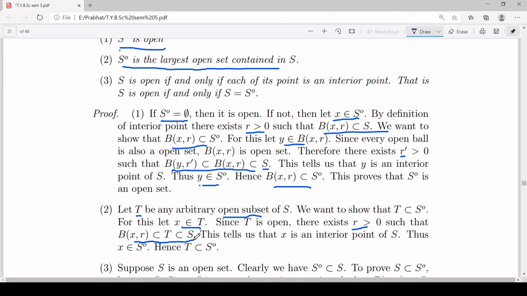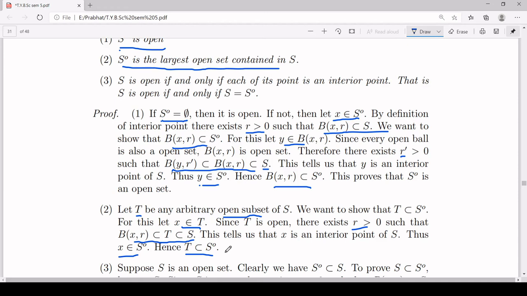What does it tell? It tells that X is an interior point of S. If it is an interior point, where does it belong? X belongs to S naught. And that proves T is a subset of S naught, because you started with an arbitrary element X in T and you have shown that X belongs to S naught also. That means T is a subset of S naught, and that proves if you have any open subset of S, that has to be a subset of S naught. That means S naught is the largest open set contained in S.